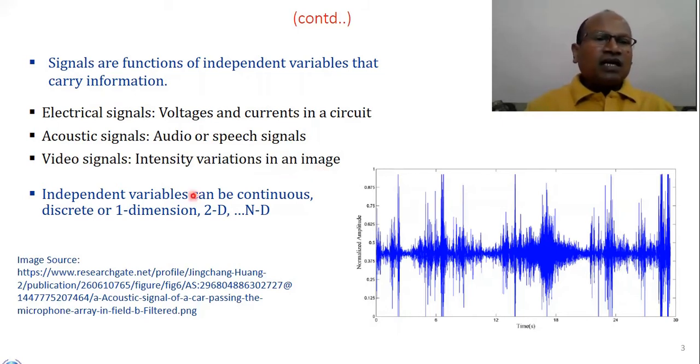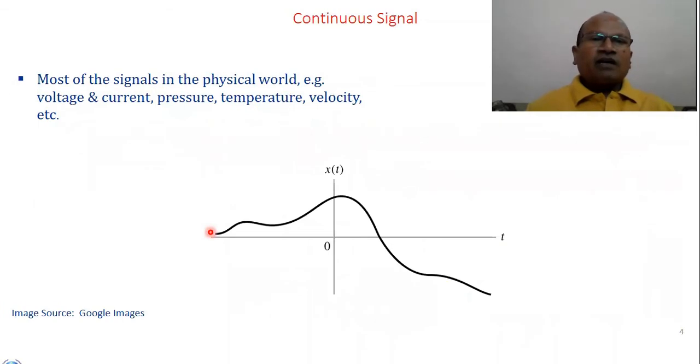In these, the independent variable can be continuous, discrete, or a one-dimension, two-dimension, or three-dimension variable. So the function which conveys some meaningful information may be with respect to a continuous independent variable or a discrete independent variable, or a 1D, 2D, or three-dimensional independent variable. So what is a continuous signal? We know that most of the signals in the physical world, that is natural signals, are mostly continuous signals.